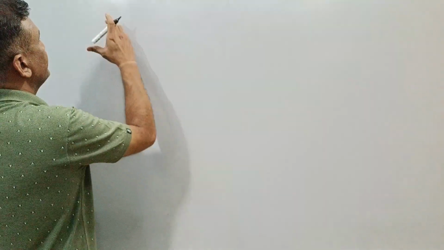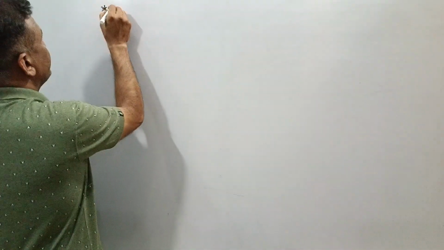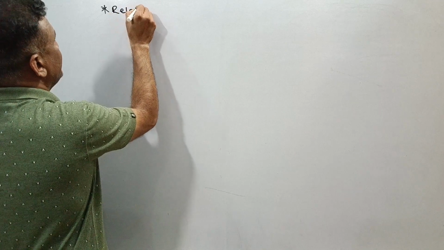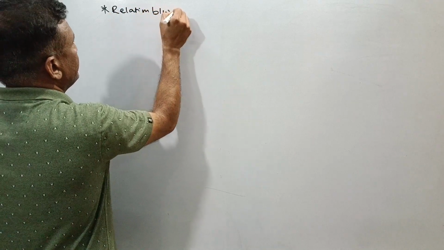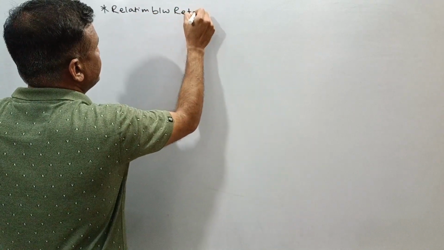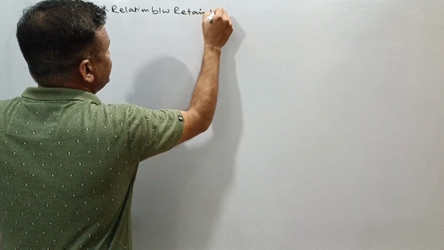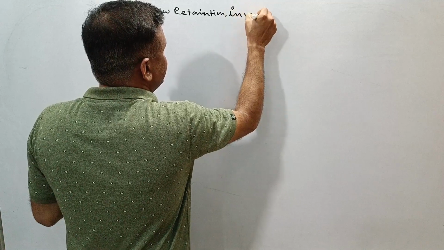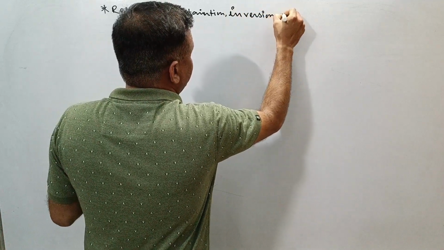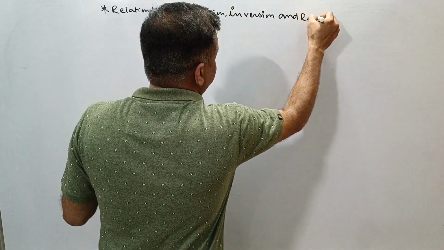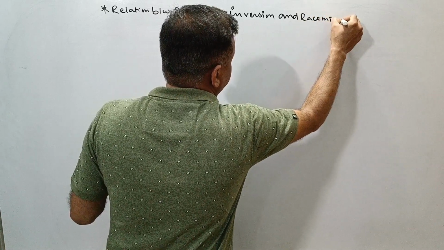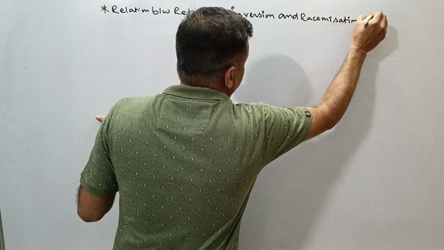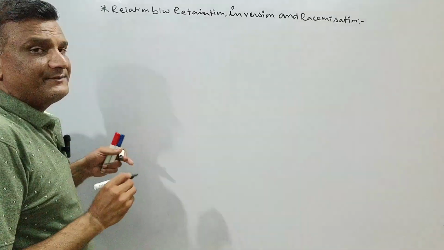So this is the relation between retention, inversion and racemization. What is the relationship? Listen to me carefully.